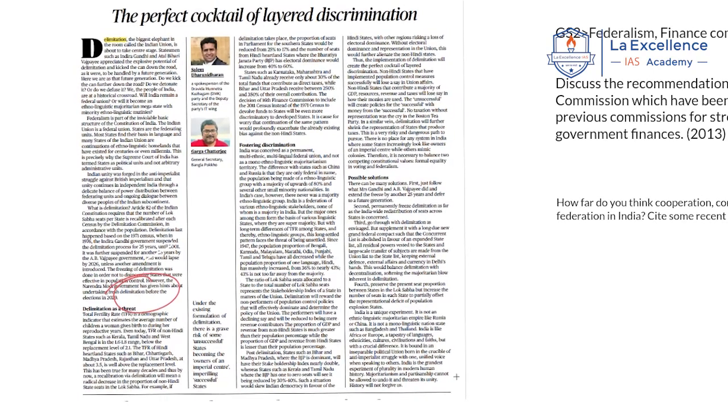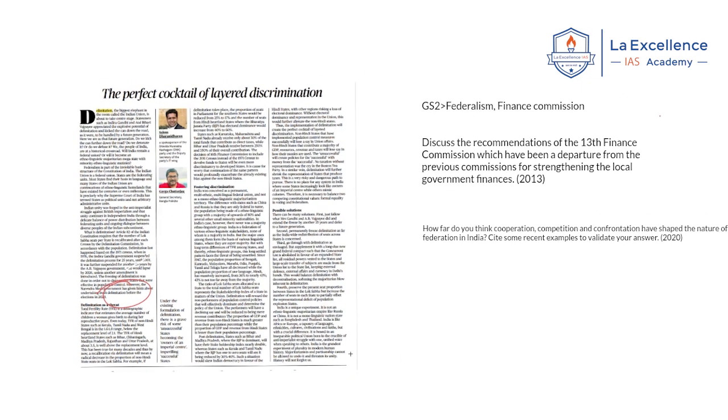Now the author is saying that there are certain states, especially southern states, whose population control policies are very effective in nature, but they are discriminated against by the central government, because the population of the northern states, especially the Hindi speaking states of Bihar, West Bengal, UP, is very high. But the problem here is that the seats in the Lok Sabha are allocated based on the population.